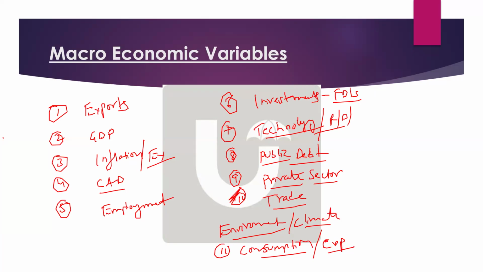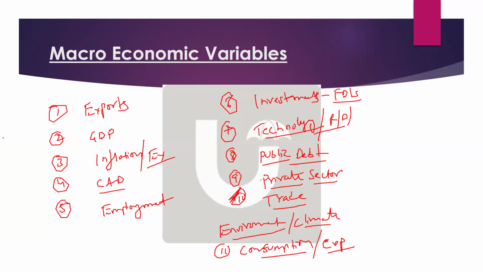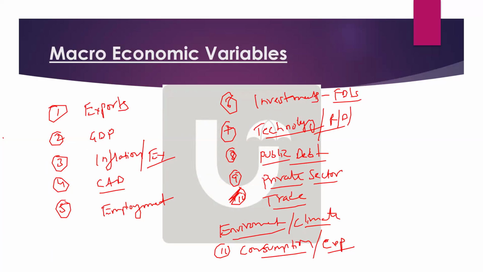So basically, see, this question is very easy. You don't have to learn much by heart. You just have to remember what you have to write in the introduction, what the different types of protectionisms are, and just remember these macroeconomic variables. Easily you can write 10 points. And to defend the points, I'll give you clear statistics and all. So don't worry about that. But the most important part of this question is writing these 10 points.